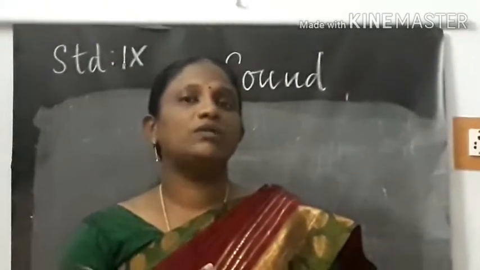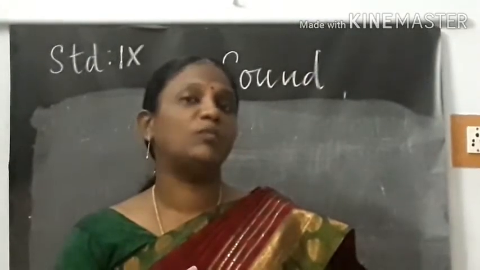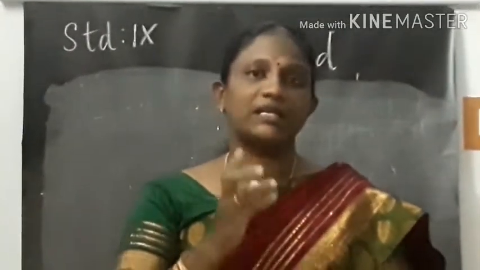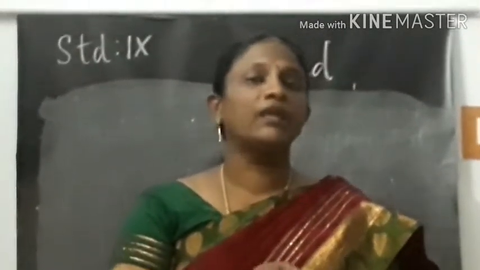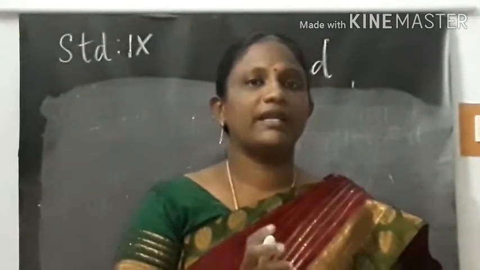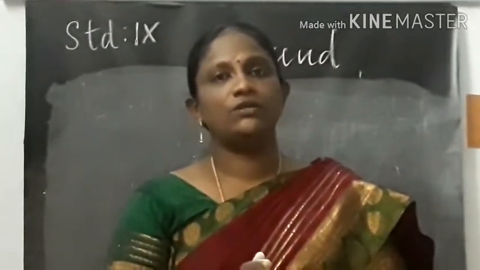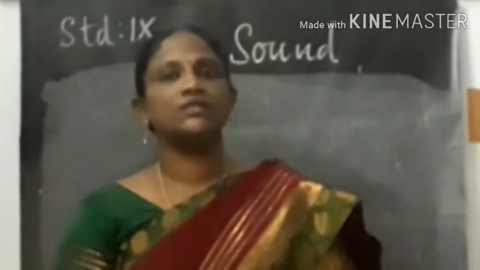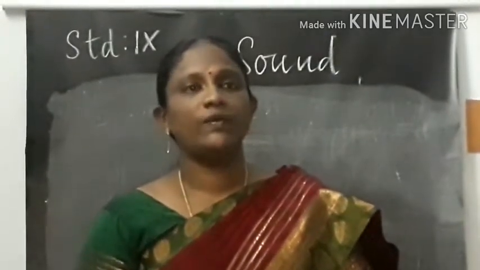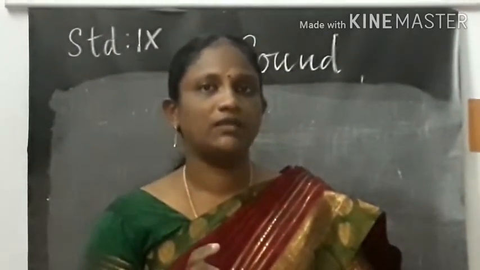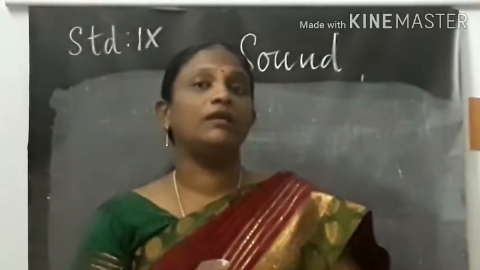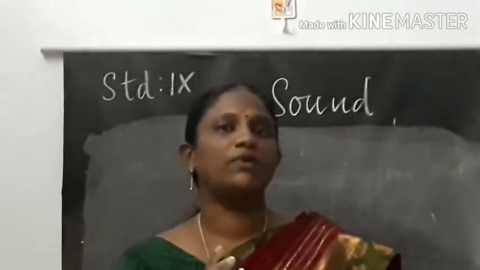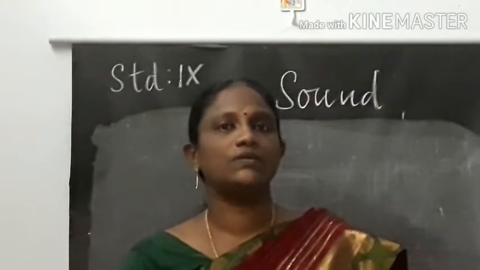Then we learned that sound is a wave and it travels in the form of a longitudinal wave which consists of compressions and rarefactions. Sound waves have different characteristics. First one is the amplitude, which is the maximum displacement of the particle from the undisturbed position. Its unit is meter. The next is the frequency. It is the number of vibrations in 1 second. Its symbol is n, and its unit is hertz. The human ear is audible for the frequency range of 20 hertz to 20,000 hertz.